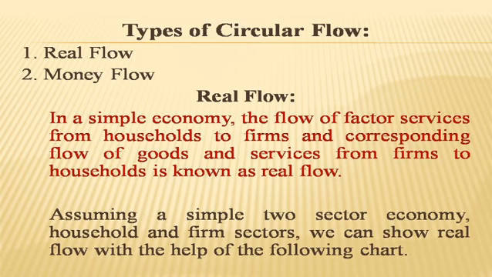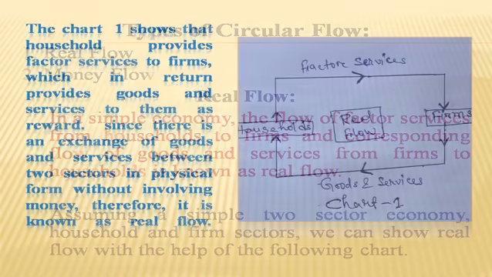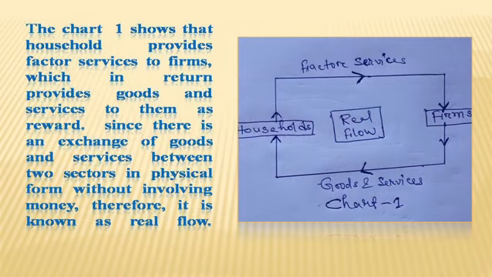The chart 1 shows that household provides factor services to farms.